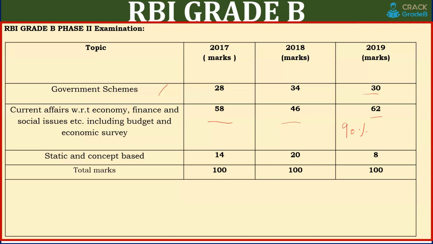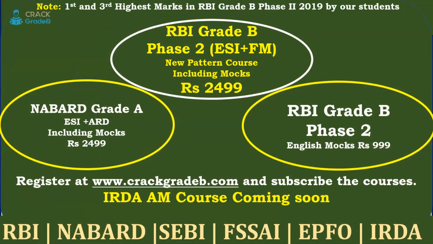So it is also very important to select the content from where you are going to study, and your guidance will also help. You need personal guidance, or you can prepare on your own. We are providing personal guidance as well with our course. And static concepts were 8 to 20 marks in 2018 and 2014. These were very basic questions from the static part, not in depth. So simple questions were asked. You can see the papers of previous years, available on our website also, and we can share the PDF on request.